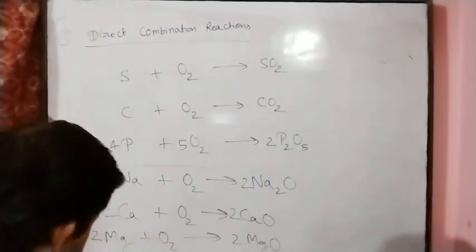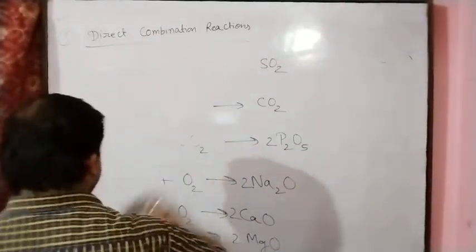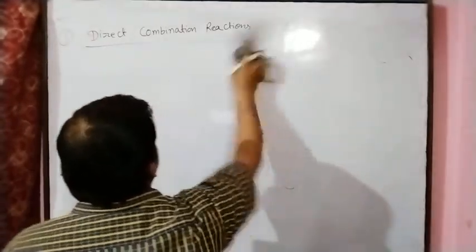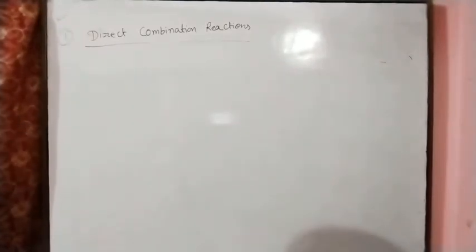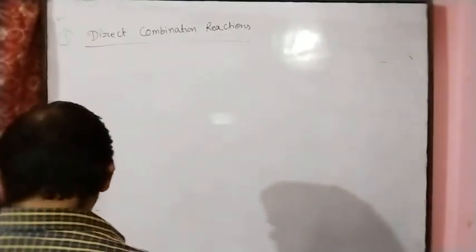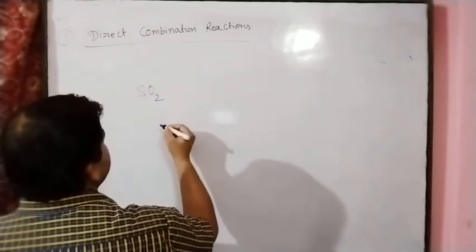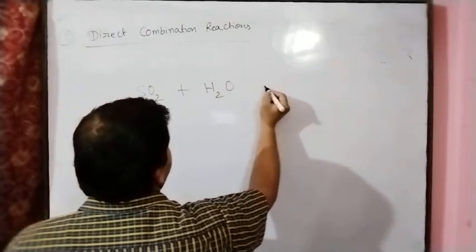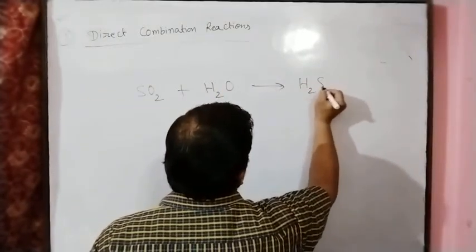For example, here an acidic oxide is given, sulfur dioxide. This is a non-metallic oxide, an acidic oxide. It reacts with water, and we get sulfurous acid, H2SO3.